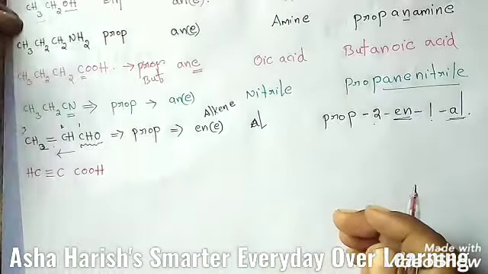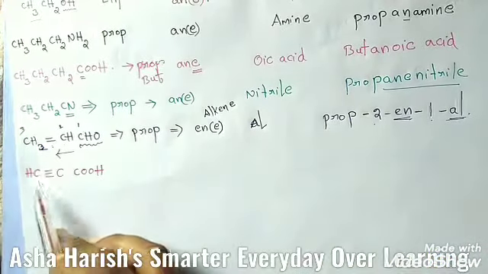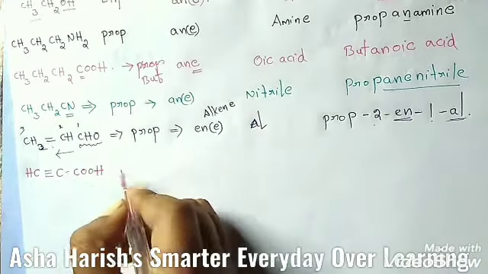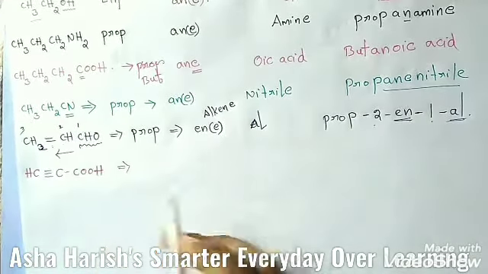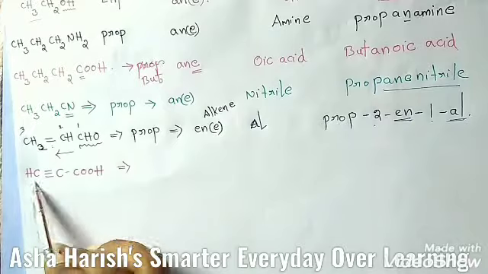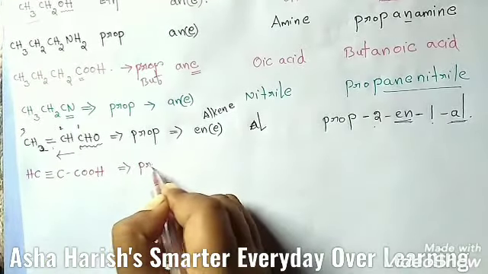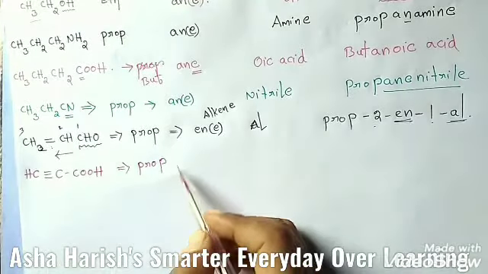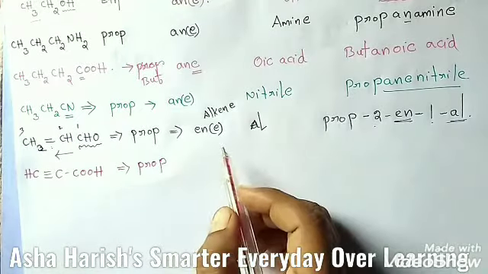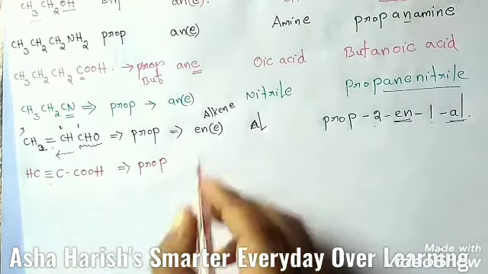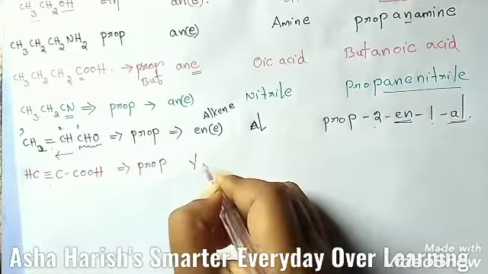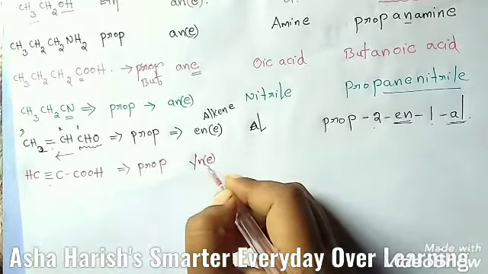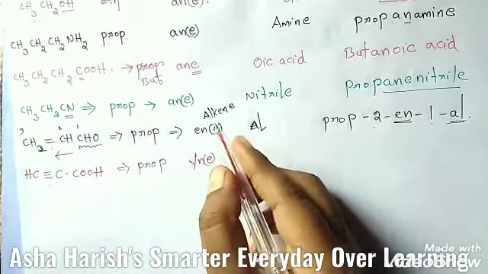Next example, which has a triple bond here, CH triple bond C, COOH, here a single bond. Okay students, here you count the number of carbons, 1, 2, 3 carbons. So as usual, prop is the root word, and the primary suffix should be yne, since a triple bond is located. Then without any hesitation, you need to write YNE, yne is the primary suffix here.